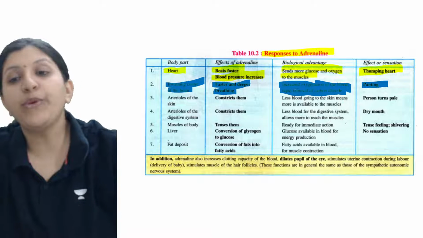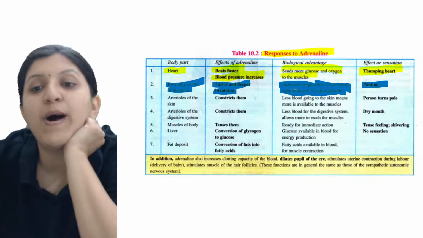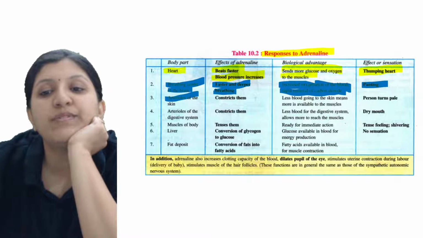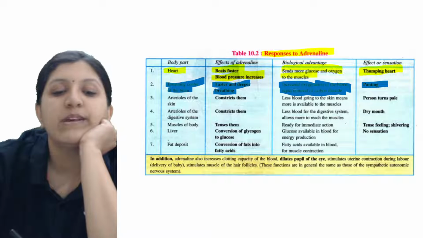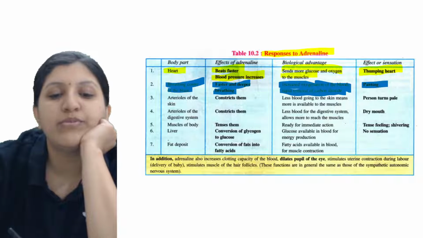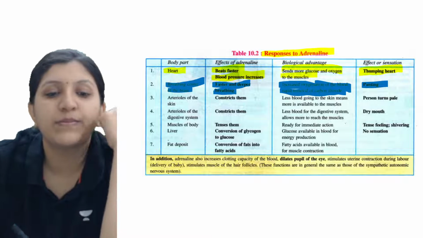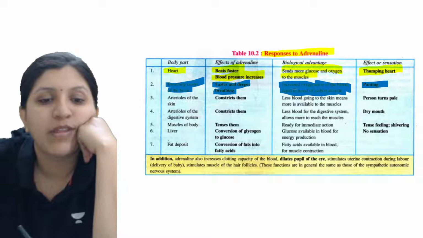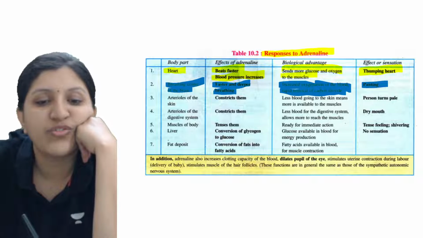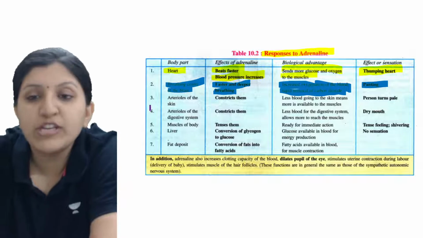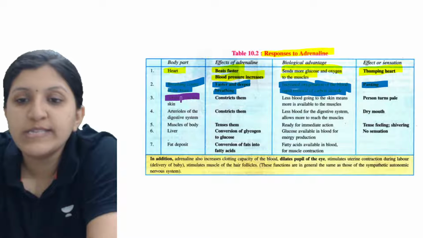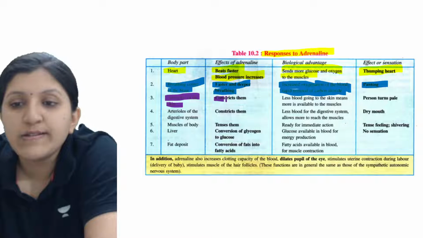Okay, so moving on to the other one. This is about the arterioles of the skin. So what exactly is the condition associated with the arterioles of the skin? Let's have a look at that. Before that, let me just change this highlighter color for each of these steps. Okay, so the arterioles of the skin constrict.